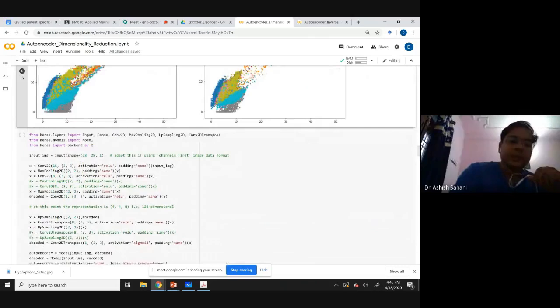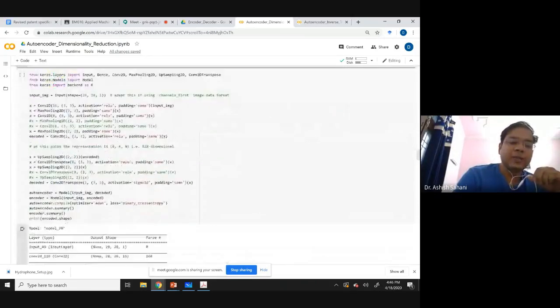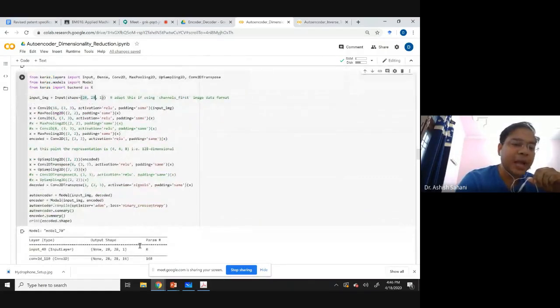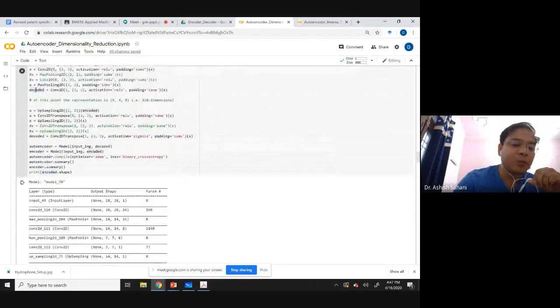So this is another one which I have used. This is a two-dimensional case, where I have taken 28 by 28. I am not flattening it to 784 by 1. So this will be taking input shapes of 28 by 28. This will go through convolutional layers and a max pooling layer. Then it will create an encoded representation which will just have a 7 by 7 by 1 representation.